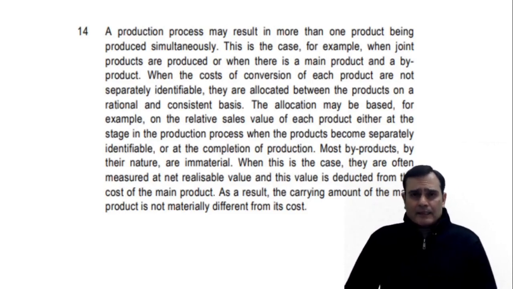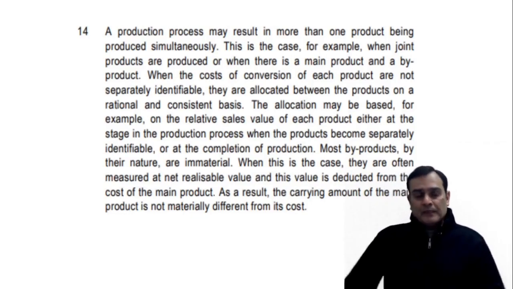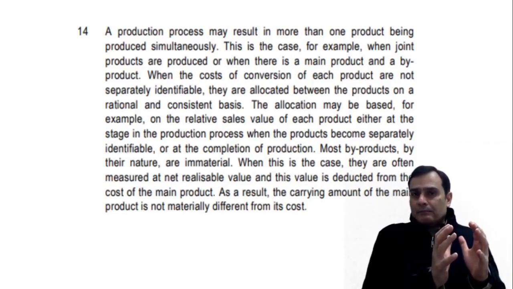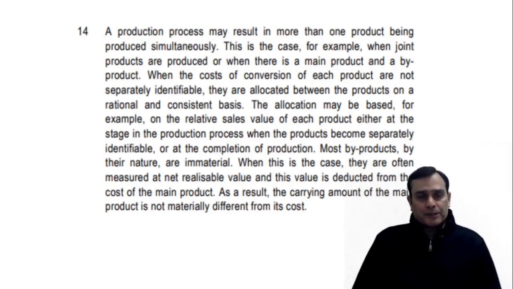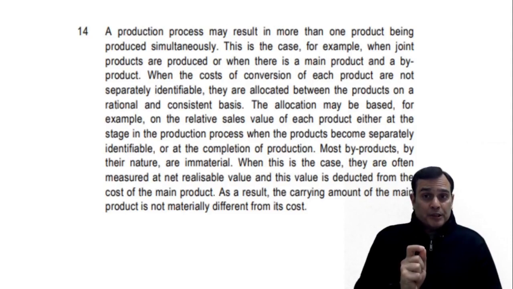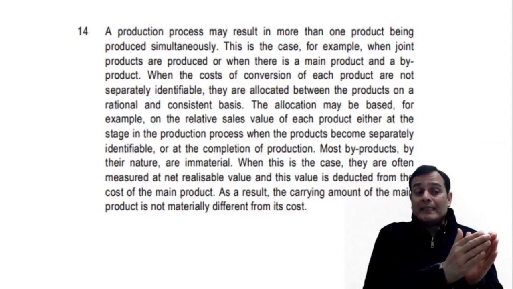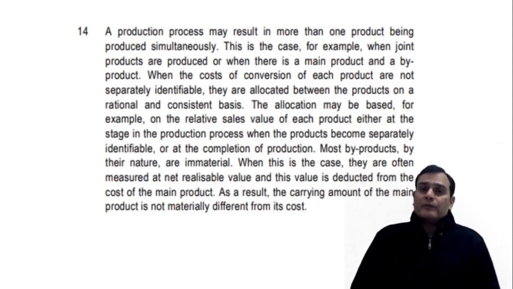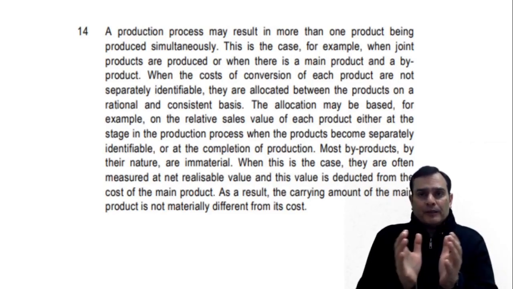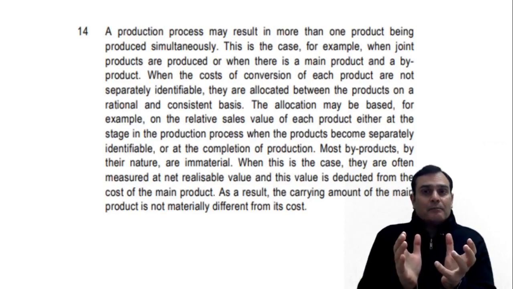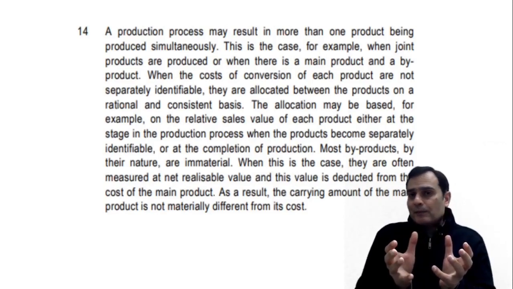Now let's take two or three situations. First situation, let's say the company has three products A, B, C, and they are joint products. I will take the JPC and apportion it between A, B, C in the ratio of relative sales value. Next, you've got three products A, B, C, where A and B are the main products and C is a byproduct.